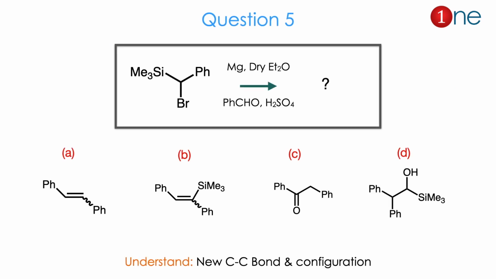Then question number 5. The starting material is a simple alkane attached with phenyl, bromine and silyl. The multiple atoms are on the single carbon. You are using magnesium in dry ether, then an aldehyde, which is benzaldehyde, and sulfuric acid. They ask you to guess the product. Products are mostly alkene. For the alkene, the stereochemistry, they ask whether cis or trans, or silyl is not removed, again cis or trans. Then the next product can be a ketone by simple removal of groups, as well as an OH introduction in the system. Here from the answers you might guess a new CC bond is formed, and stereoselectivity or configuration matters here.